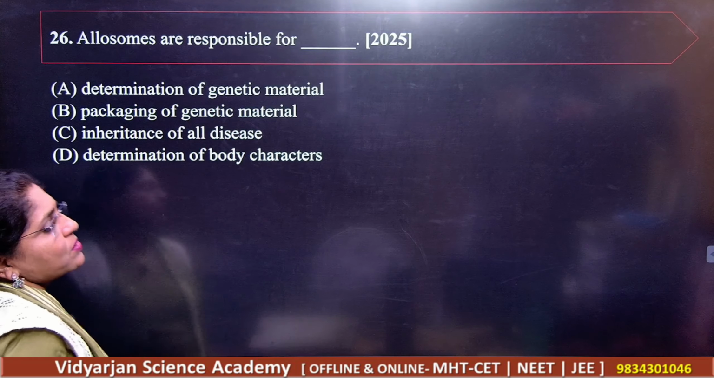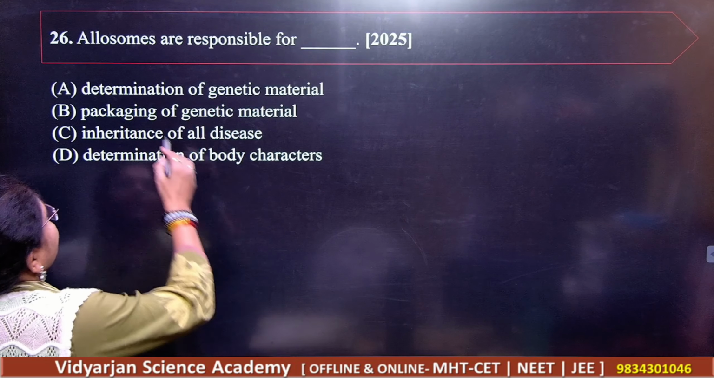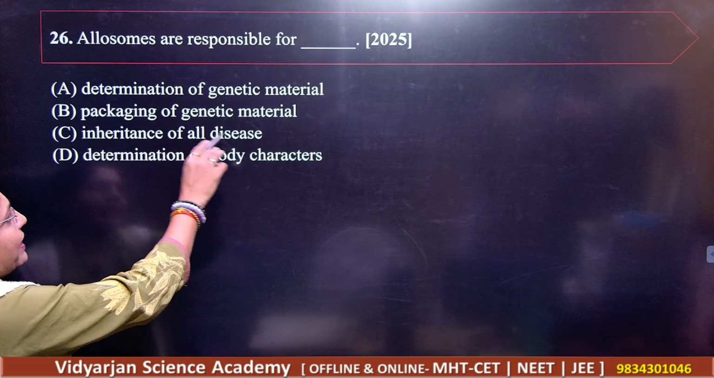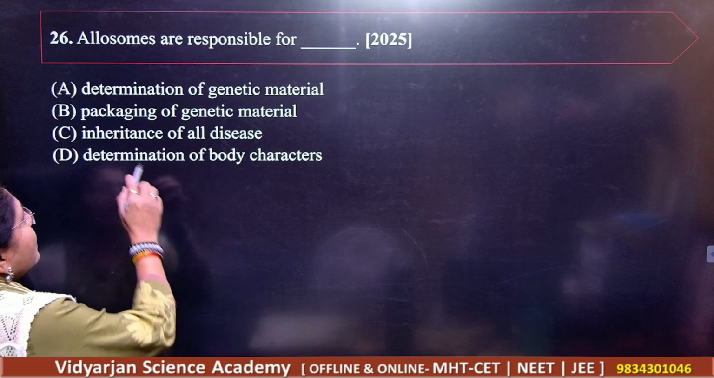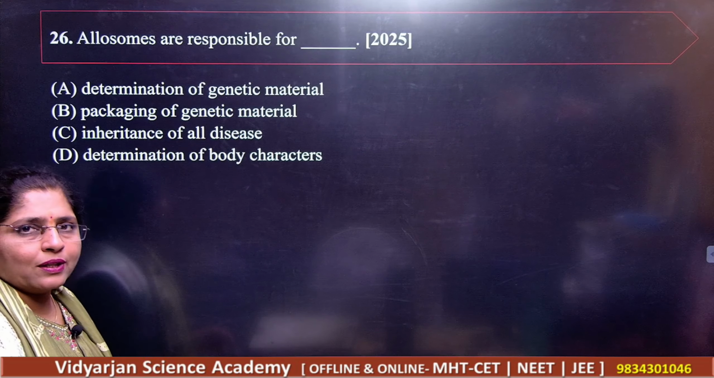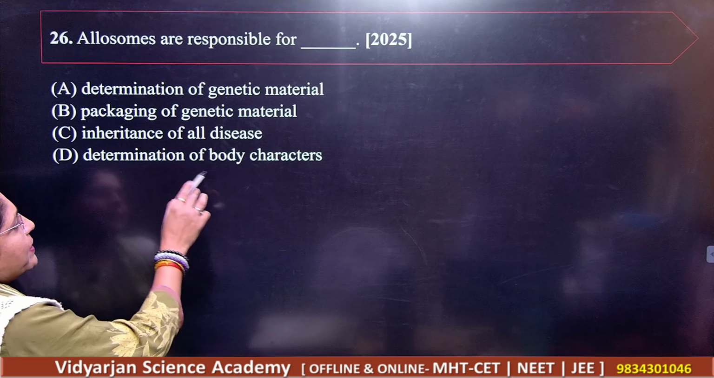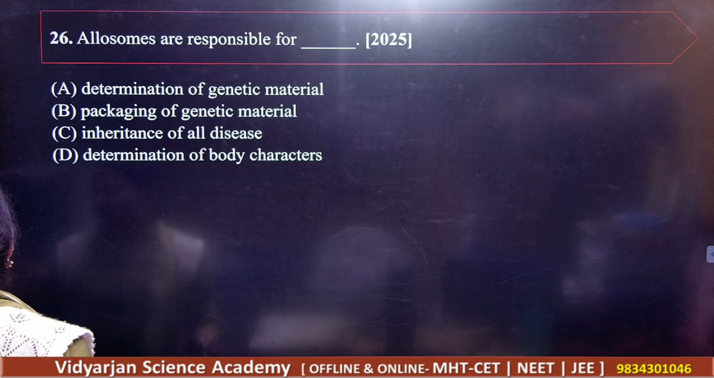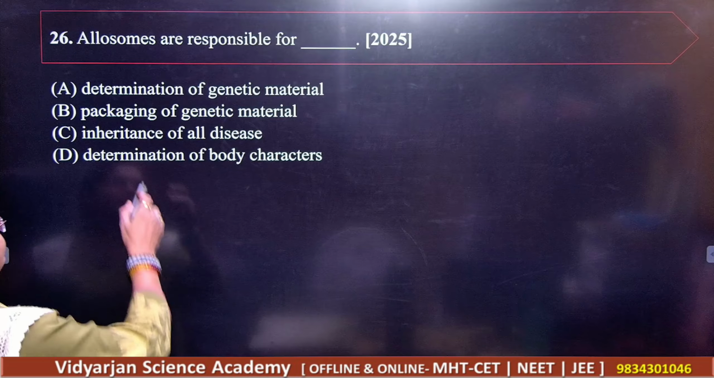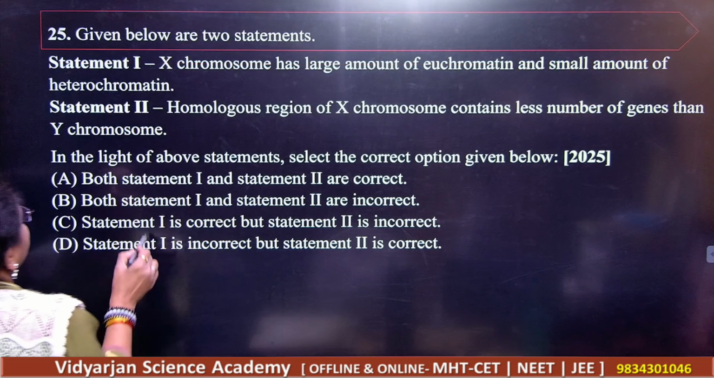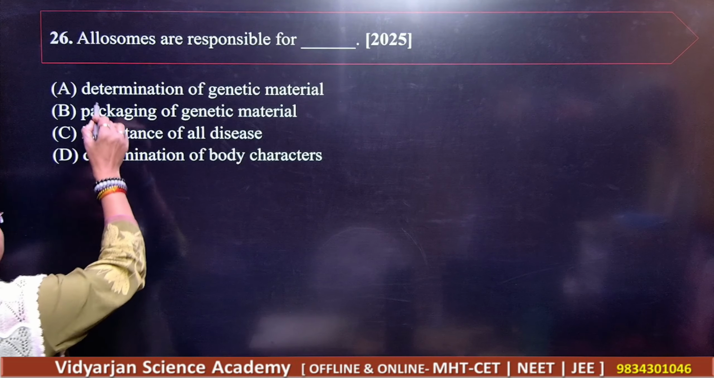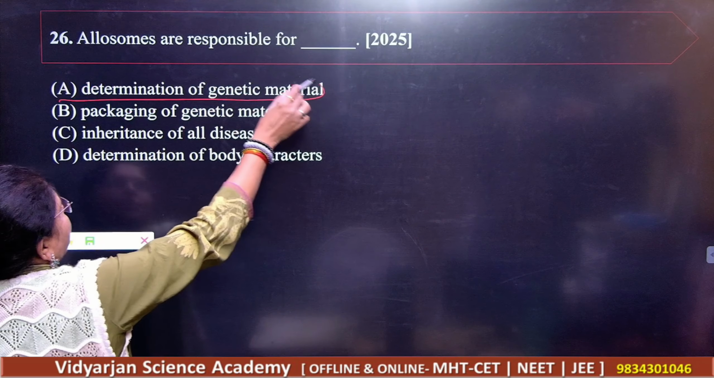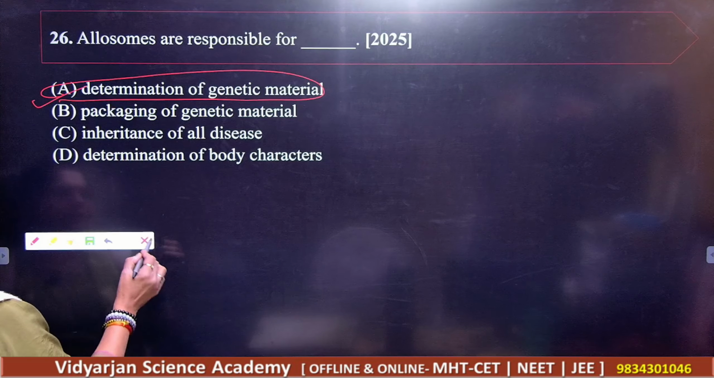Next, question number 26. Allosomes are responsible for dash, that is determination of genetic material, then packaging of genetic material, then inheritance of all the diseases and determination of the body characters. So of course allosomes are there to determine the genetic characteristics. A is the correct answer. A is your correct answer, right?